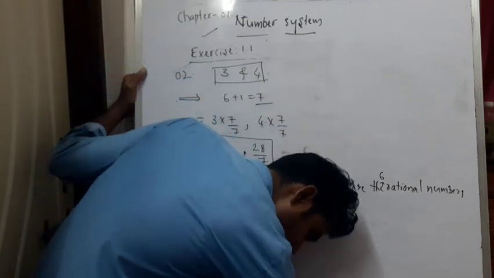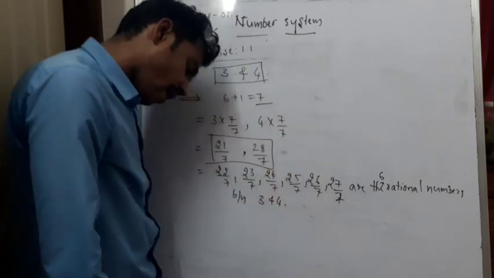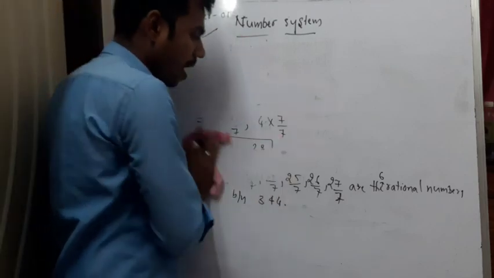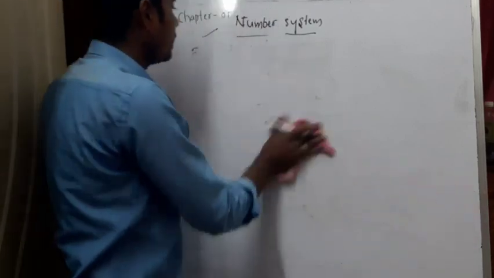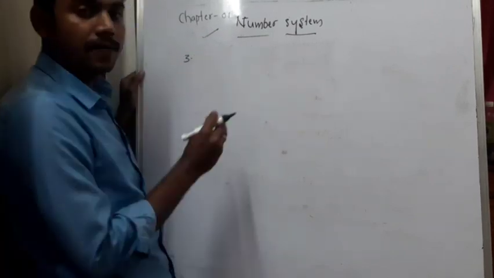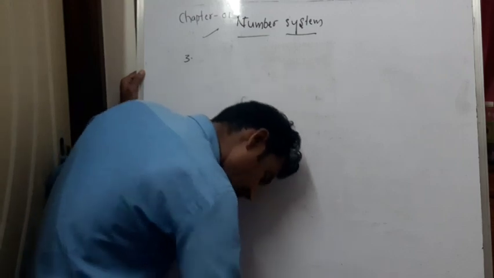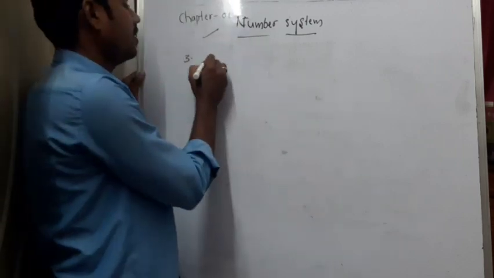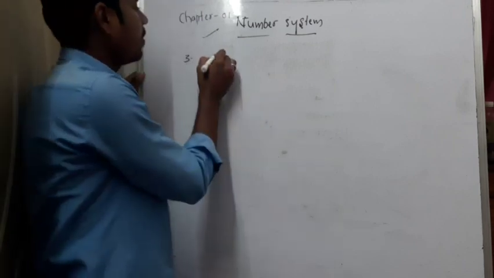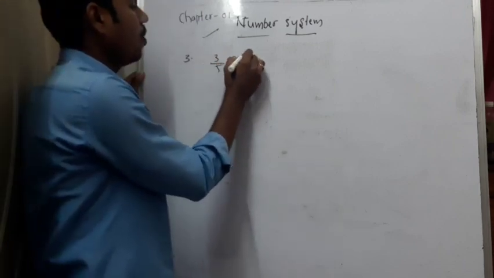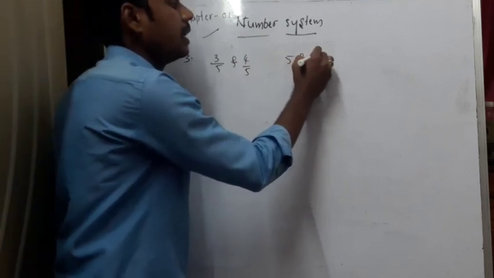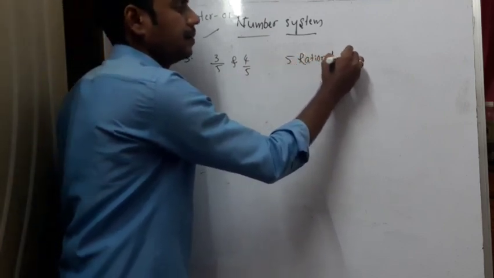So, next question is, find the 5 rational numbers between 3 by 5 and 4 by 5. So, third question is, find the 5 rational numbers between 3 by 5 and 4 by 5. How many rational numbers? 5 rational numbers we need to write.